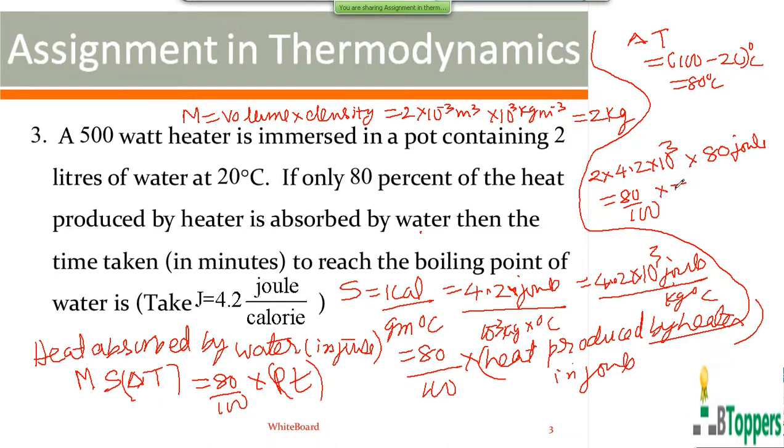So the power of the heater is 500 watts into time t. So if you simplify this, you get the time t in seconds. You can cancel the heater efficiency factor. Come on, take a pause. If you want to copy the solution of the problem, take a pause and copy the solution of the problem.